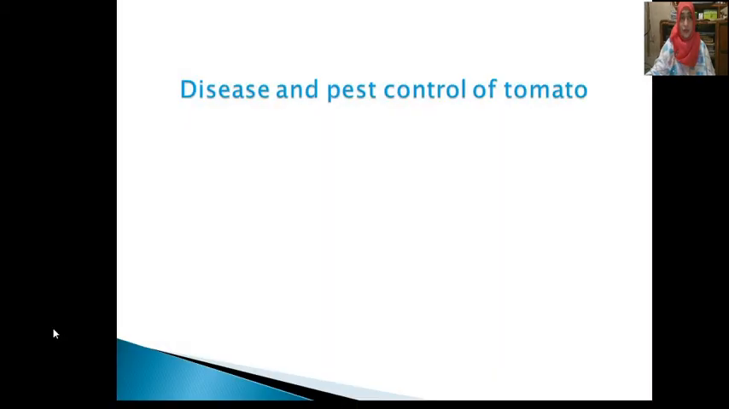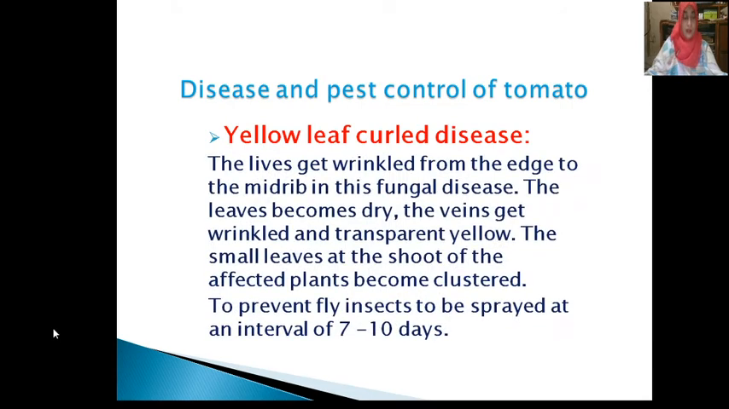Now I discuss with you yellow leaf curled disease. The leaves get wrinkled from the edge of the midrib in this fungal disease. The leaves become dry, the veins get wrinkled and transparent yellow. The small leaves at the shoot of the affected plants become clustered.